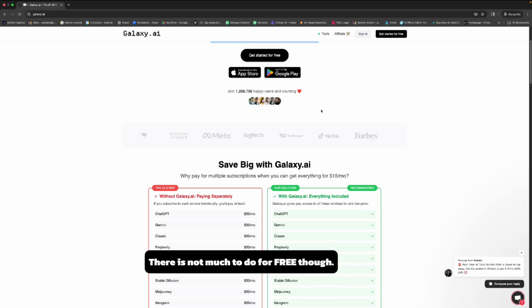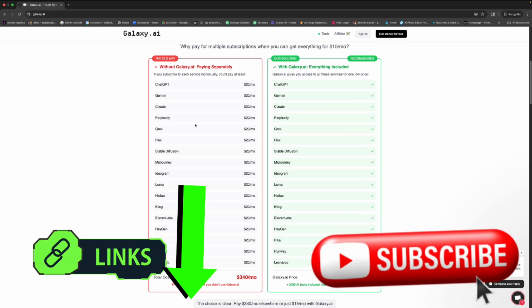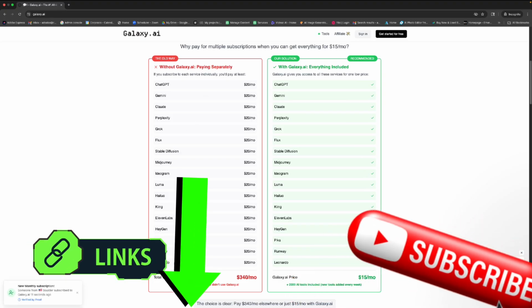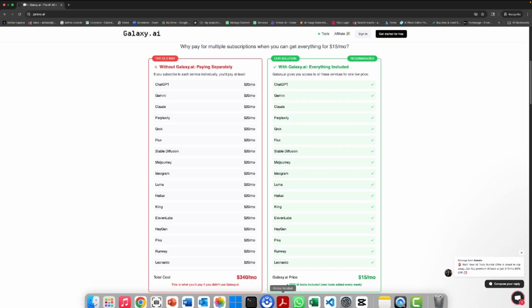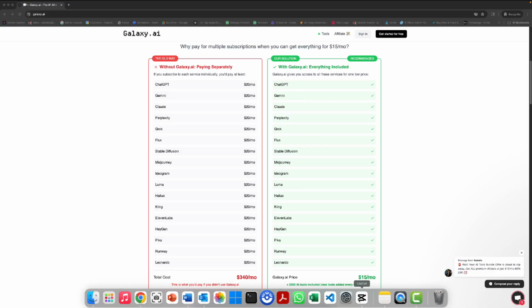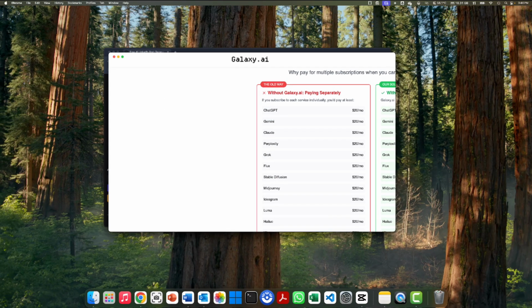I can tell you that this is saying that it's $15 a month. It's an annual plan, and it says that it gets all these apps right here. So that's the bigger deal. You get all these apps that I cover in the channel here. This is amazing. If it does all of this, then we have a new app that basically is all you need. So let's go ahead and check that out.